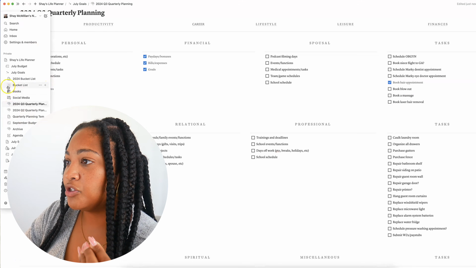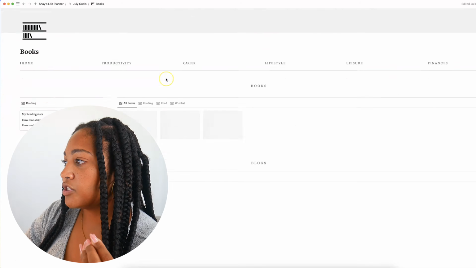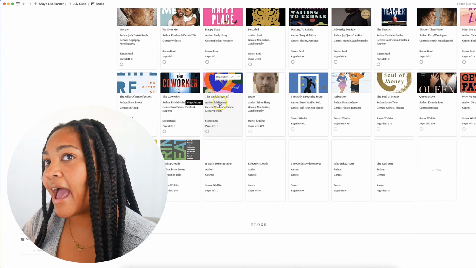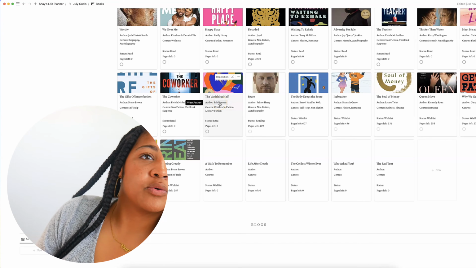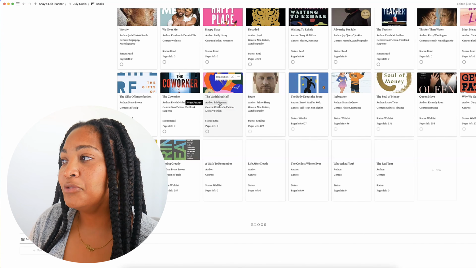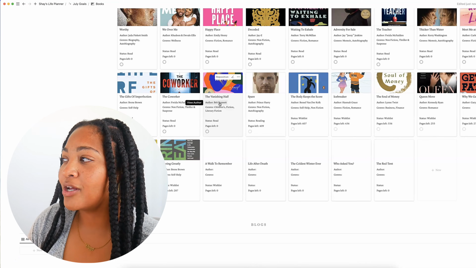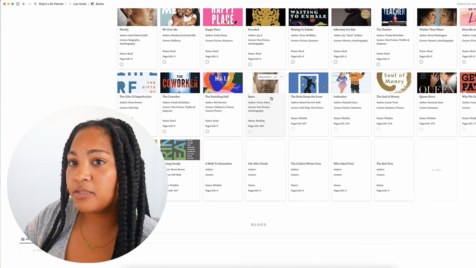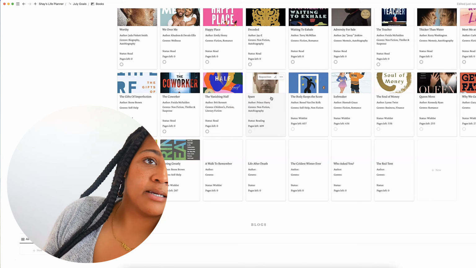We're gonna go into books and we're gonna scroll down and see what's happening. I just finished The Vanishing Half, and I'm going to a couple of book events this month, so likely I'll get some new books. But for now, let's just try to plan out a few books. So I know that I'm currently borrowing Spare and I want to read it. I'm looking at my books.